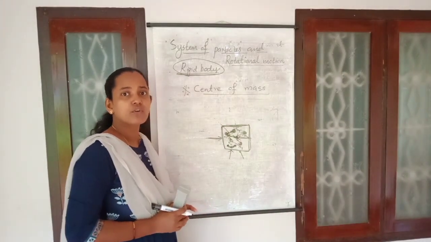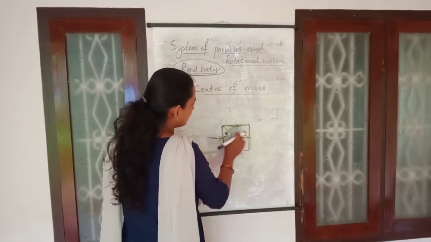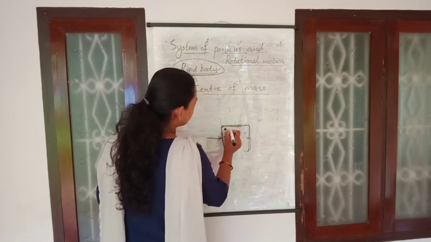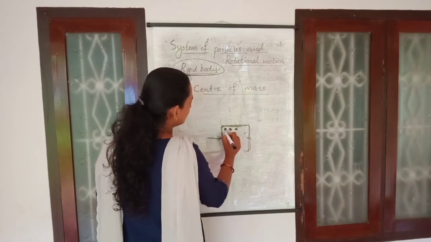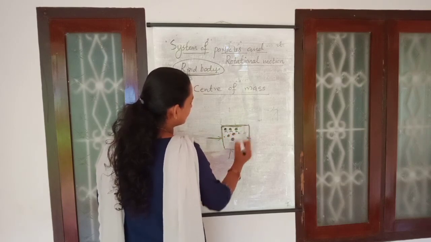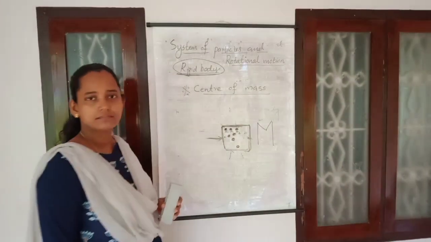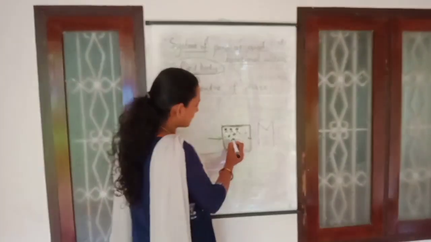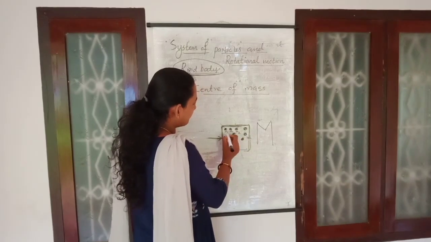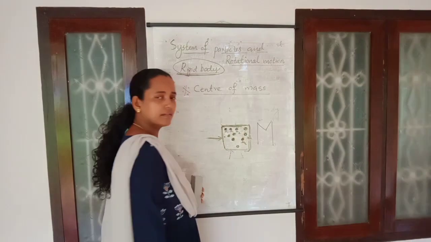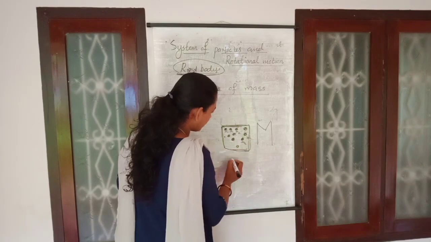So, what is center of mass? In a system of particles, we know that a number of particles will be present, randomly distributed. Each of these individual particles, with masses m1, m2, m3, is constituting the total mass M of this body. This rigid body is made up of a number of individual particles of masses m1, m2, m3, up to Mn, and this makes up the rigid body of total mass M.